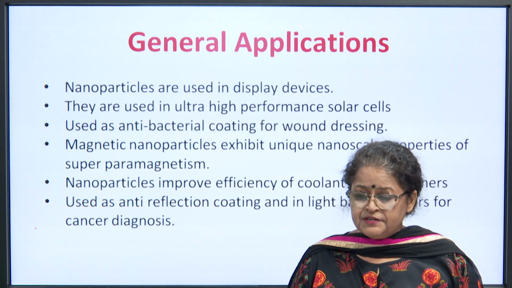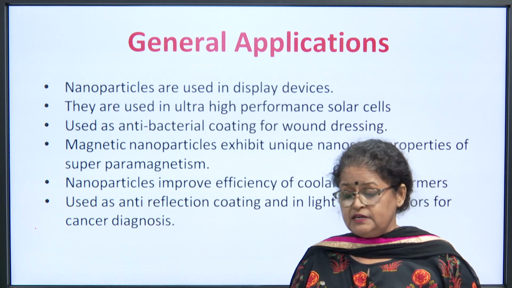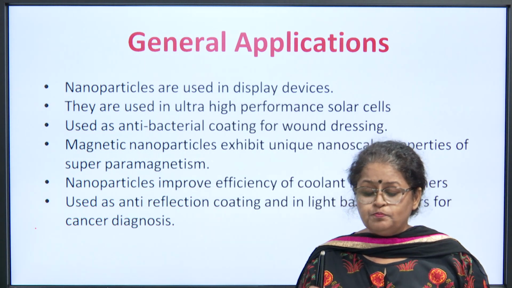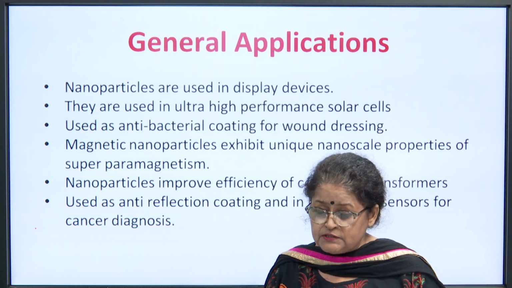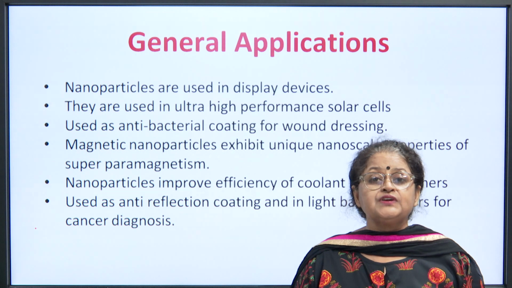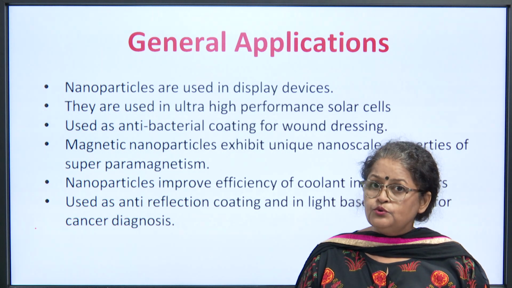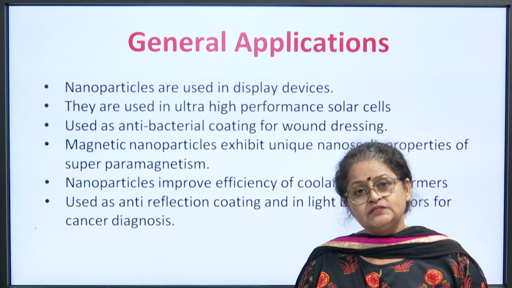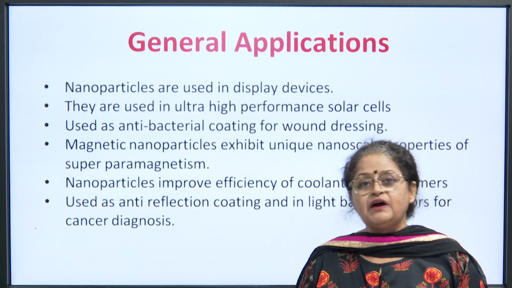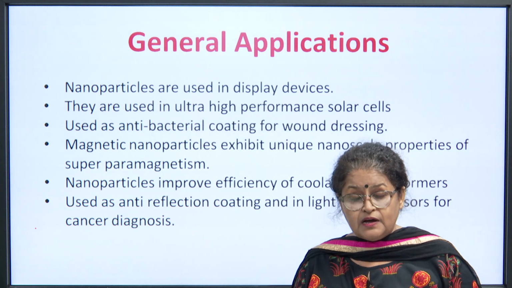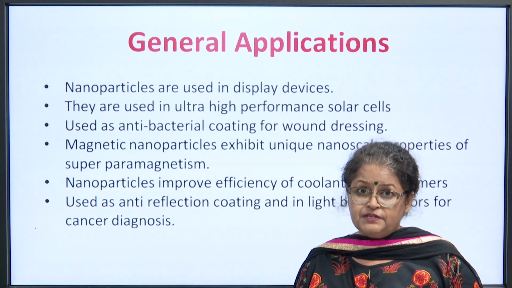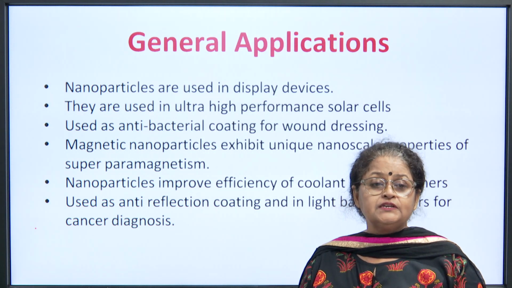Then magnetic nanoparticles exhibit unique nanoscale properties of superparamagnetism, and the nanoparticles improve the efficiency of a coolant in transformers. So, we all know that even vehicles use coolants, even four-wheelers use coolants, even bikes use coolants, and transformers need coolants in abundance. Why? Because a lot of heat is generated there.